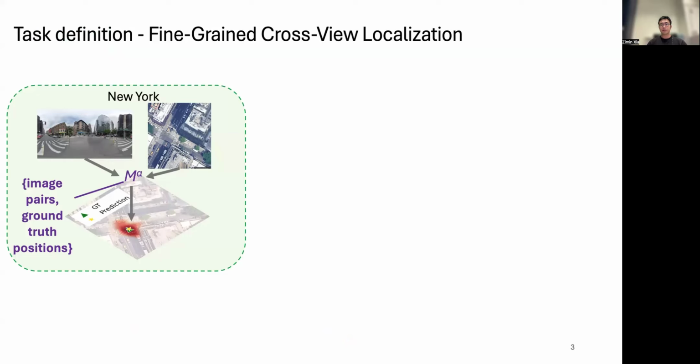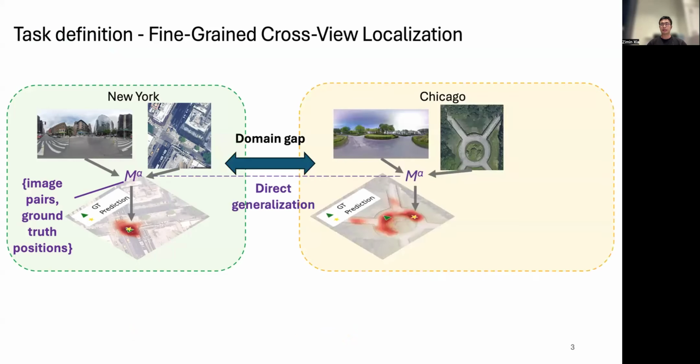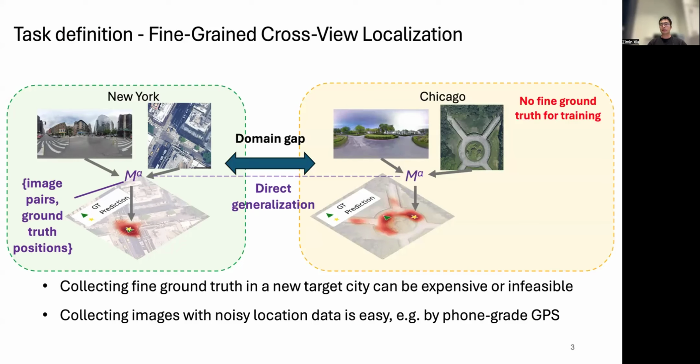Those methods perform well when the test images are collected from the same area as the training images. However, when the target area is in another city, state-of-the-art methods directly deploy the model in the new area, and because of the domain gap between training and test areas, this direct generalization results in inaccurate localization. In practice, it's infeasible to collect accurate location data to retrain or fine-tune the model in every target city.